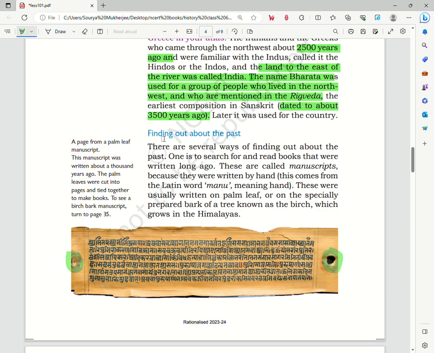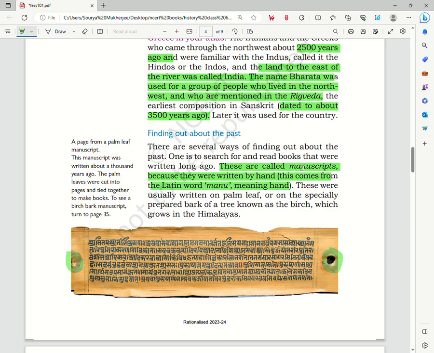So let us continue. Finding out about the past. There are several ways of finding out about the past. One is to search for and read books that were written long ago. So this is one way to know about the past, to read the books that were written in the era that we want to learn about. These books that were written a long time ago are known as manuscripts, because they were written by hand. This comes from the Latin word manu, meaning hand.